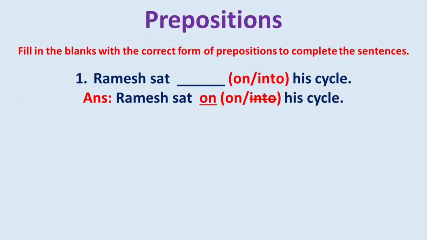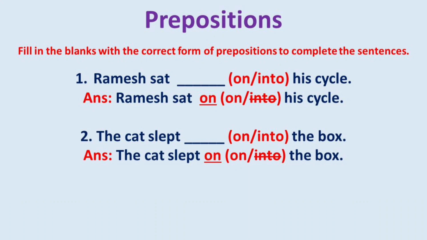Next, fill in the blanks with the correct form of prepositions to complete the sentences. 1. Ramesh sat dash, on or into, his cycle. This sentence shows the position of a person, Ramesh. Yes, the answer is Ramesh sat on his cycle. 2. The cat slept dash, on or into, the box. This sentence shows the position of an object. So, the answer is the cat slept on the box.